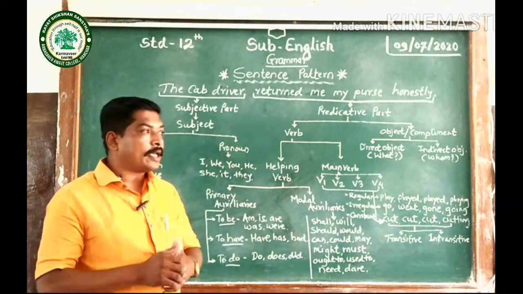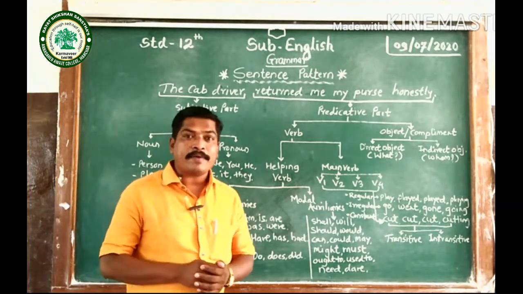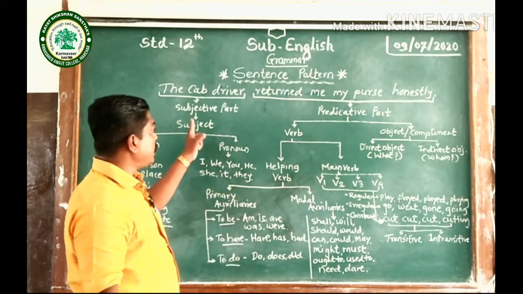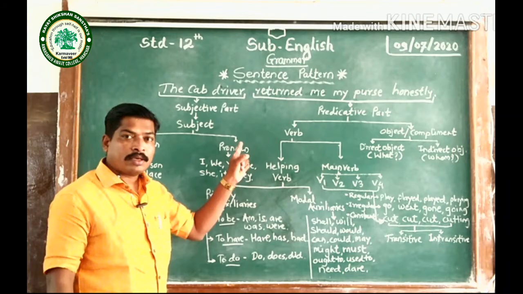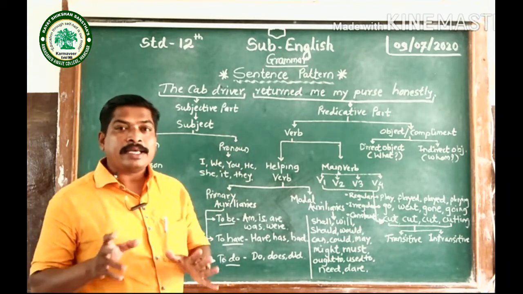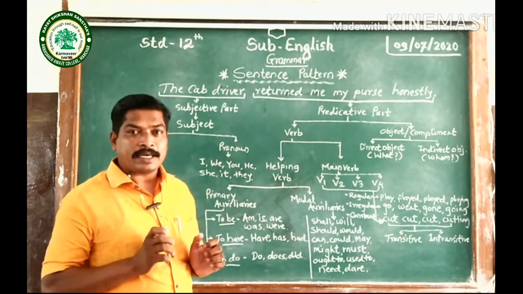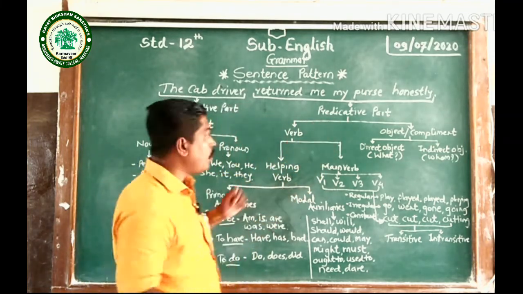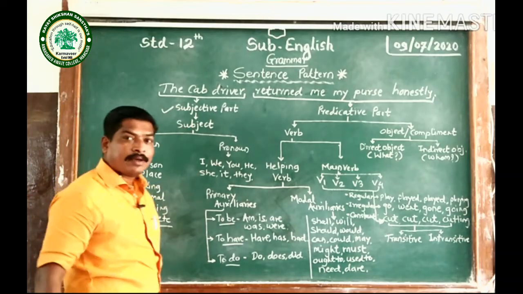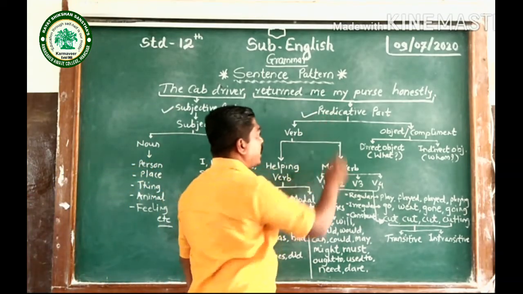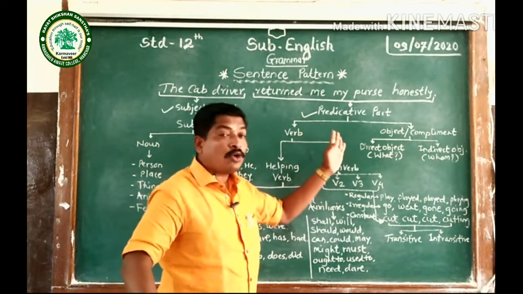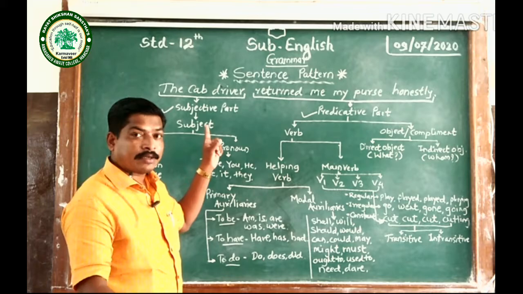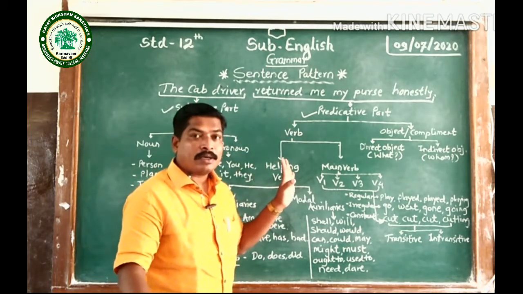But further speaking, this sentence can be divided into two parts. Which are those two parts? The first one is the subjective part. What is the subjective part? It is related to the subject of the sentence. And another is the predicative part. The predicative part tells us something about that subject.